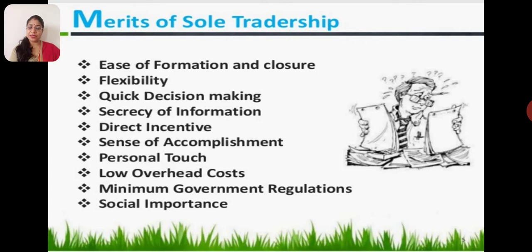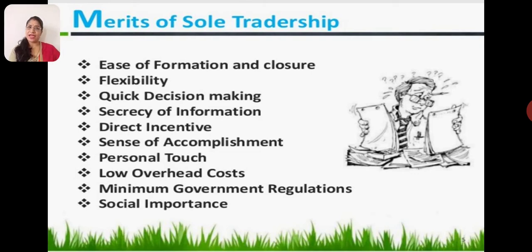Secrecy can be maintained, he does not disclose any information outside. He is alone, so maximum secrecy is maintained in sole proprietorship. Direct incentive: whatever the extra amount, whatever the incentive, the sole proprietor will get the extra profit directly. Sense of accomplishment: he should have a sense that everything belongs to him, his business, his employees, his profit, everything. So that gives merit to sole tradership.